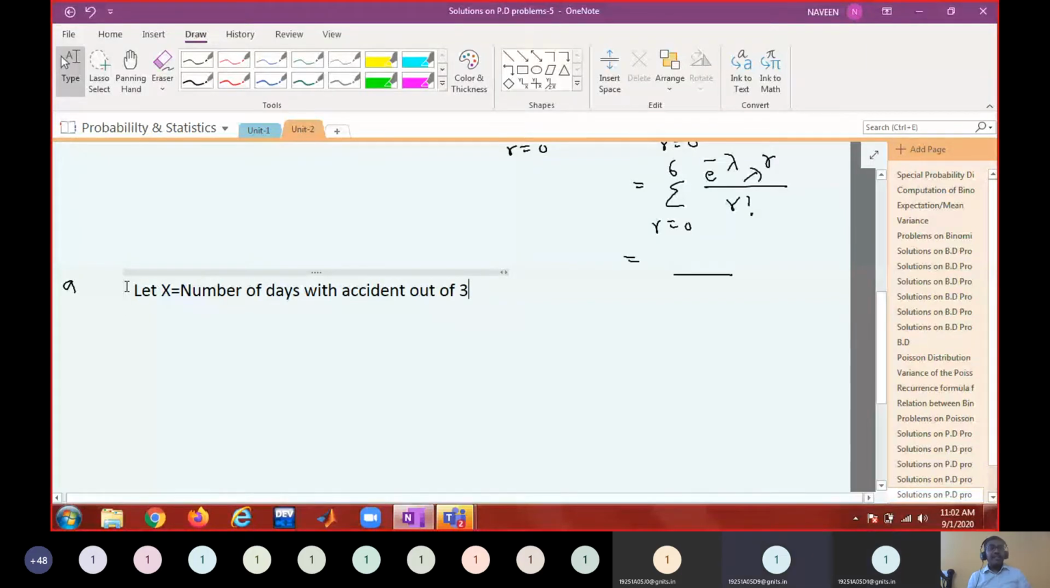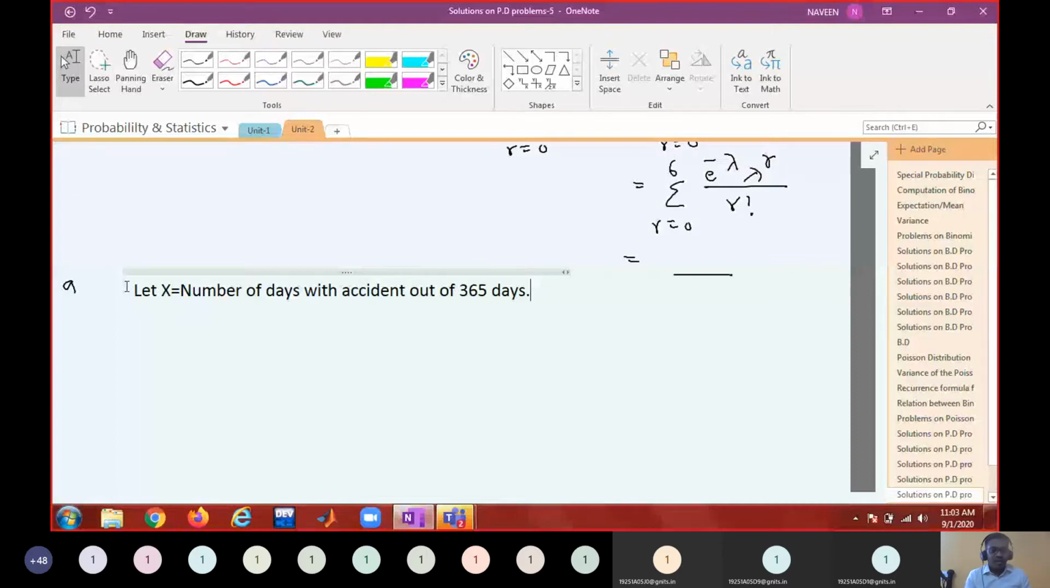365. Instead of defining x equal to number of days with an accident, if you write number of accidents, the entire problem will be misread. Is that clear? We are not defining x equal to number of accidents. We are defining x equal to number of days with an accident because the question asks for the probability that there will be a day with an accident, 2 days with an accident, 8 days with an accident. So whatever the probability you are asked, you have to define the random variable accordingly. Don't just write x equal to number of accidents. It is not number of accidents.